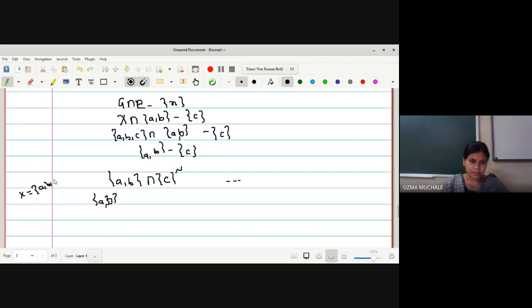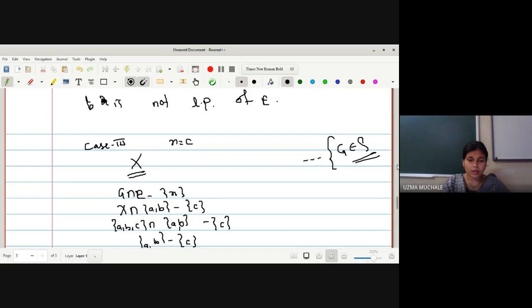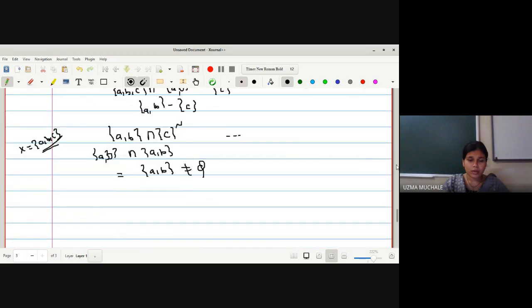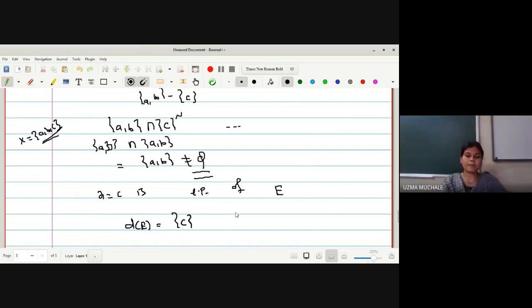So what will be the complement of C? The complement of C will contain only AB. So the intersection I can take with AB. The intersection of AB with AB is simply AB, which is not equal to the empty set, right? So how many open sets were there containing C? Only one open set, and the result is true that it is non-empty. So we are getting it as non-empty. Hence we can say that x is equal to C is a limit point of E, and hence now I can write the derived set of E is equal to singleton C. Okay.